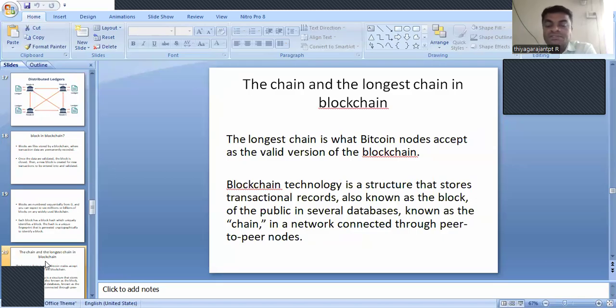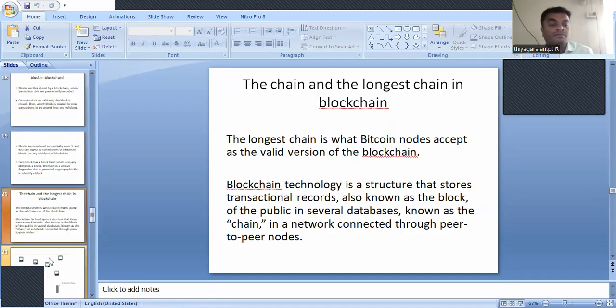So, blockchain technology is a structure that stores transactional records, also known as blocks, in several databases known as the chain, in a network connected through peer-to-peer nodes. That is an important thing. A network will be connected peer-to-peer. We are not simply saying that a particular block will be separately connected together. Through peer-to-peer nodes, a network will be created.